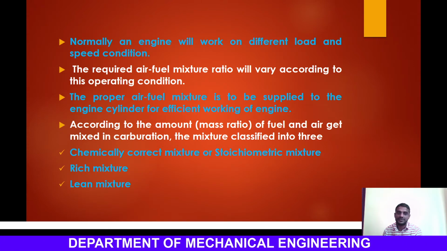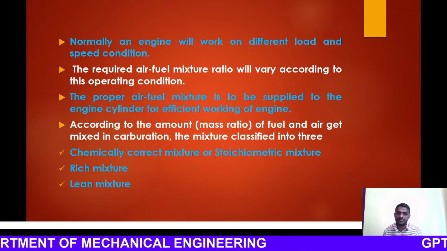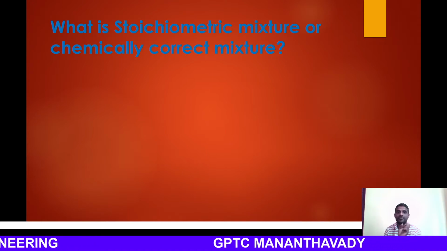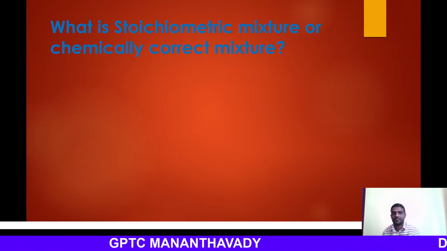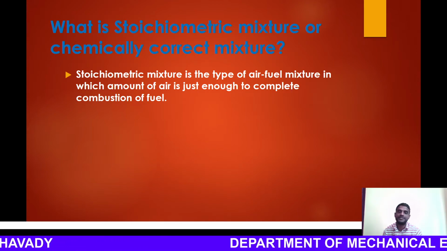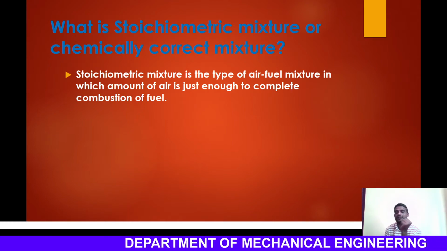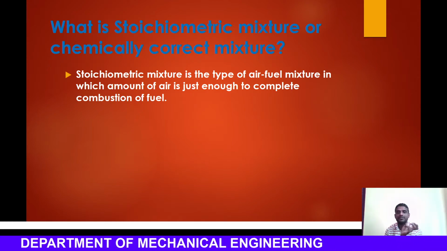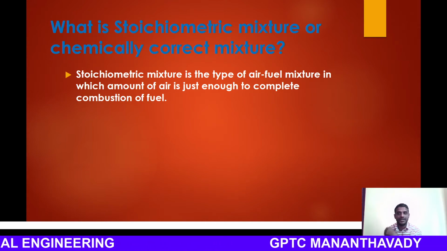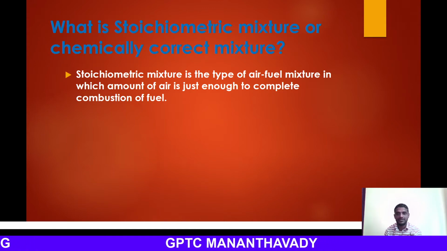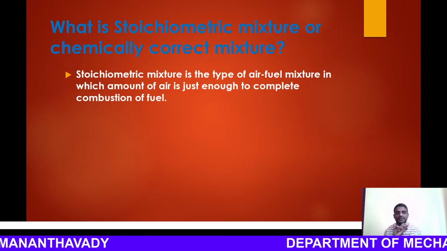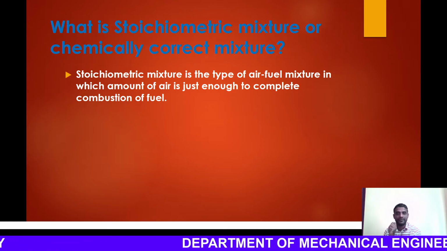The mixture is classified into three, that is chemically correct, rich mixture, and lean mixture, which we already explained. So what do we mean by this stoichiometric or chemically correct mixture? A stoichiometric mixture is a type of air fuel mixture in which the amount of air is just enough to complete the combustion of the fuel. Combustion means the burning of the fuel in the presence of air. We know that air is required for burning. So always the combustion should be complete. Incomplete combustion is not favorable.